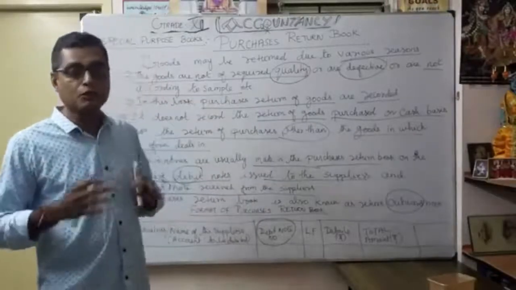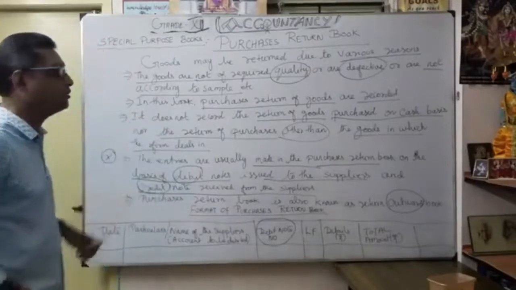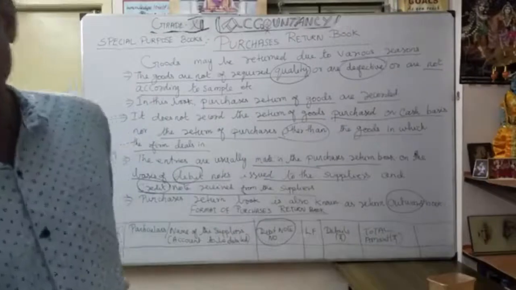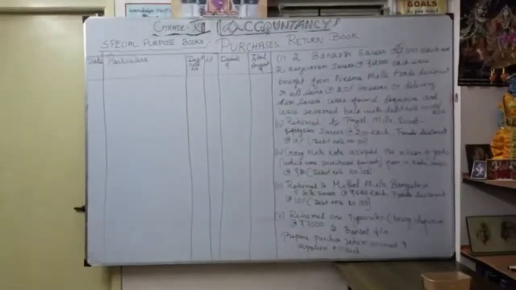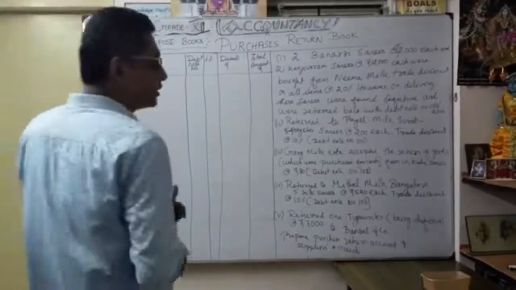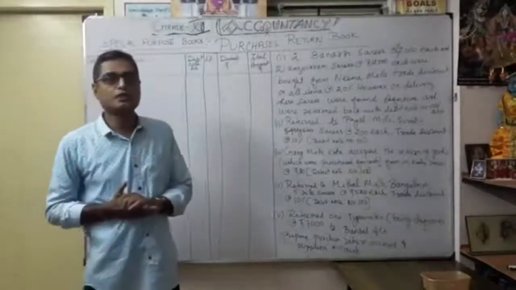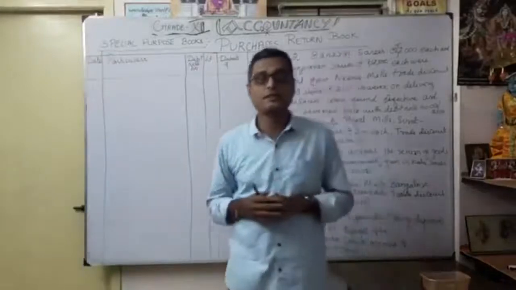Okay, so now we are going to see how the purchase return book is recorded. Let's see now with some examples. So now let's see one exercise, through which we are going to understand how we record transactions in the purchase return book.